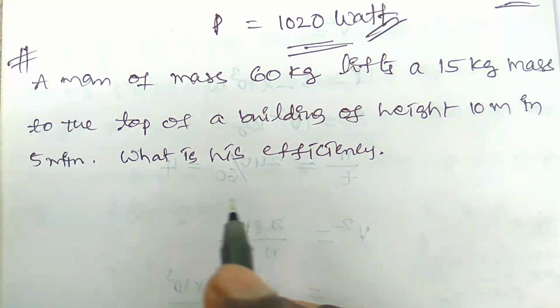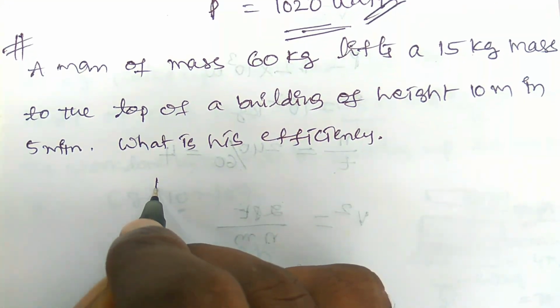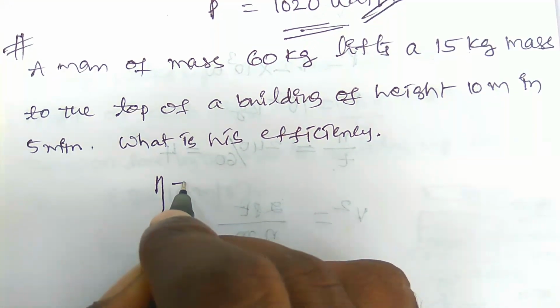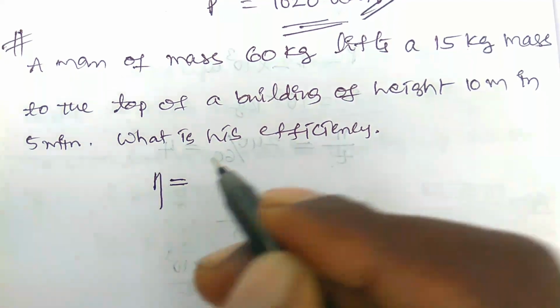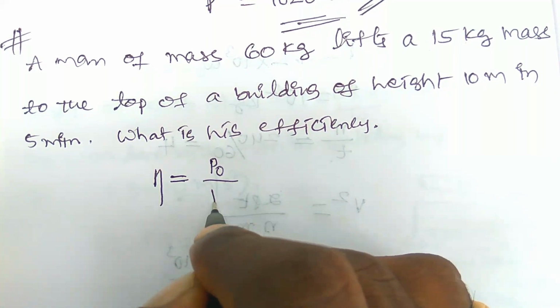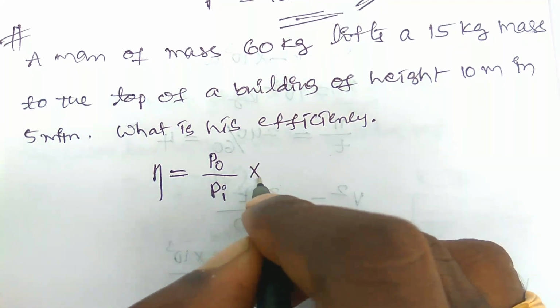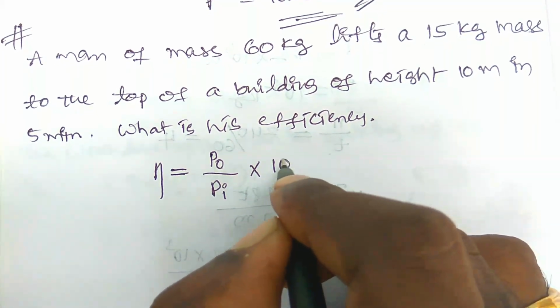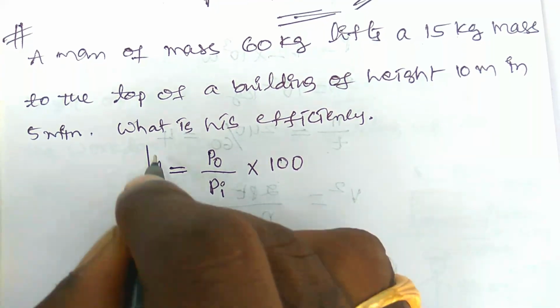So how can we calculate the efficiency? The efficiency of any motor or crane, or the man here, is equal to output power by input power into 100. So this is the formula you have to use.